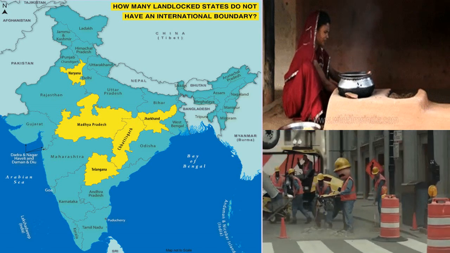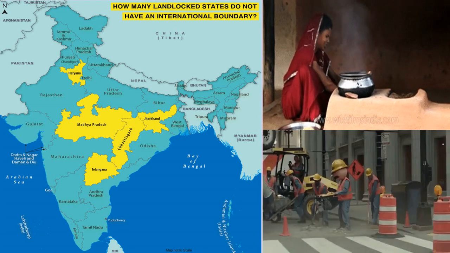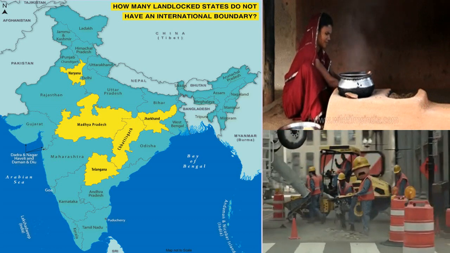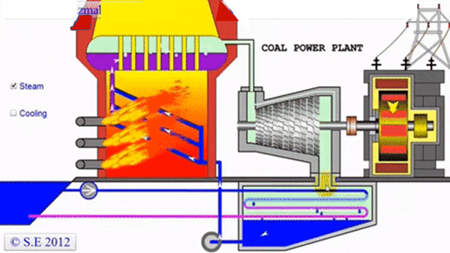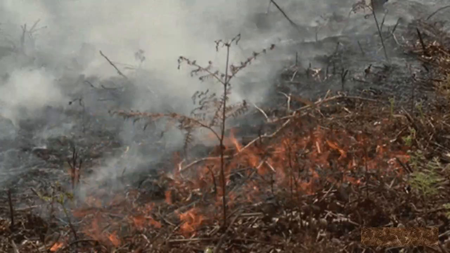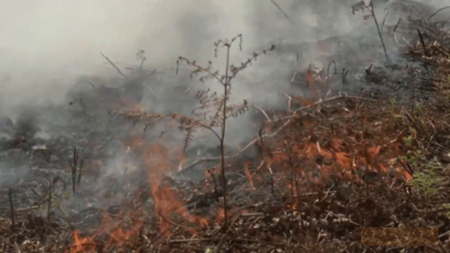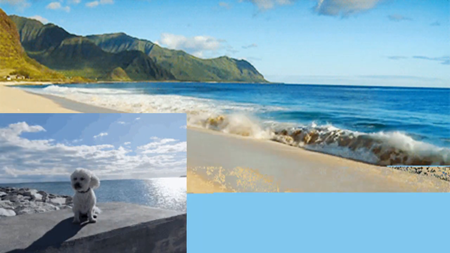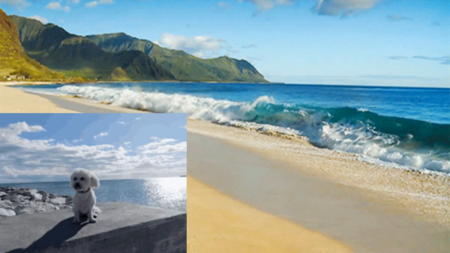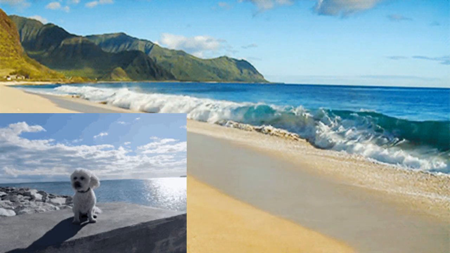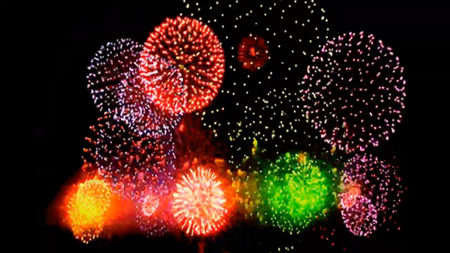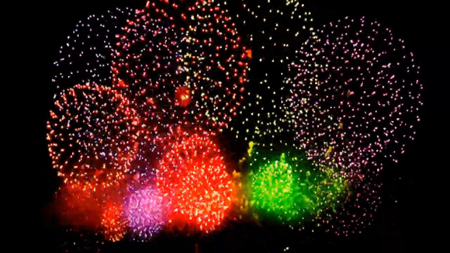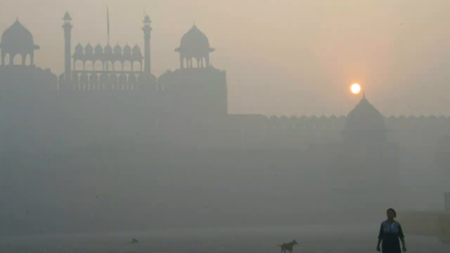Now, let us take the case study of air pollution. We all know that Delhi is a landlocked city. Industrial activities like construction, burning of fuels in homes and vehicles, generation of electricity using coal, dust, and burning of crops in neighboring states of Haryana and Punjab cause a lot of air pollution. Unlike the cities of Mumbai and Chennai, where the polluted air can be replaced with the sea breezes, Delhi's polluted air has no escape. Burning of firecrackers is another cause of pollution. As a result of all these activities, the quality of air in Delhi has degraded considerably.